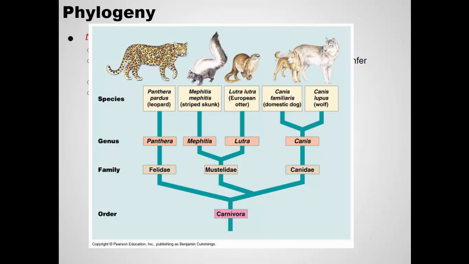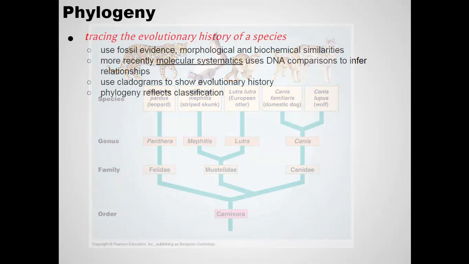What that means is there's been a long period of time for these differences to build up, which means it was a long time ago when they shared a common ancestor. So they had all of this time to build up those differences. And we can use this information to build these cladograms, which show the relationship between species, when species had common ancestors, and the pathway through which these species evolved.